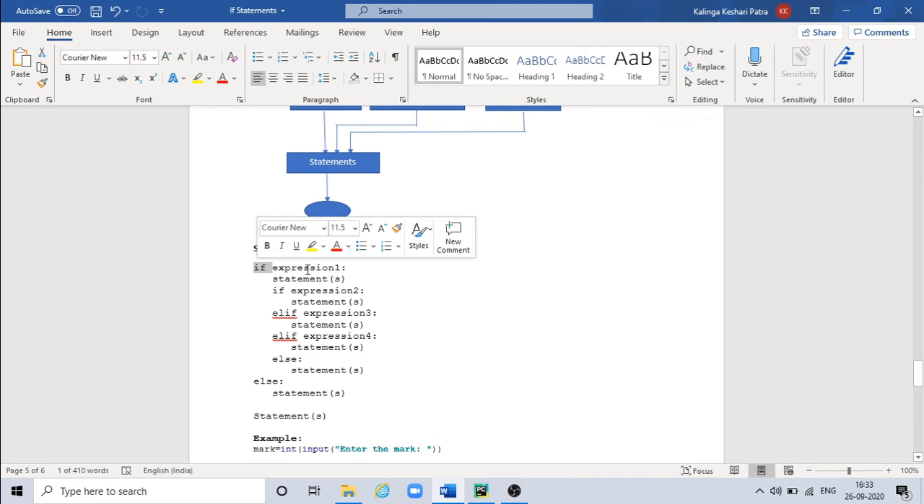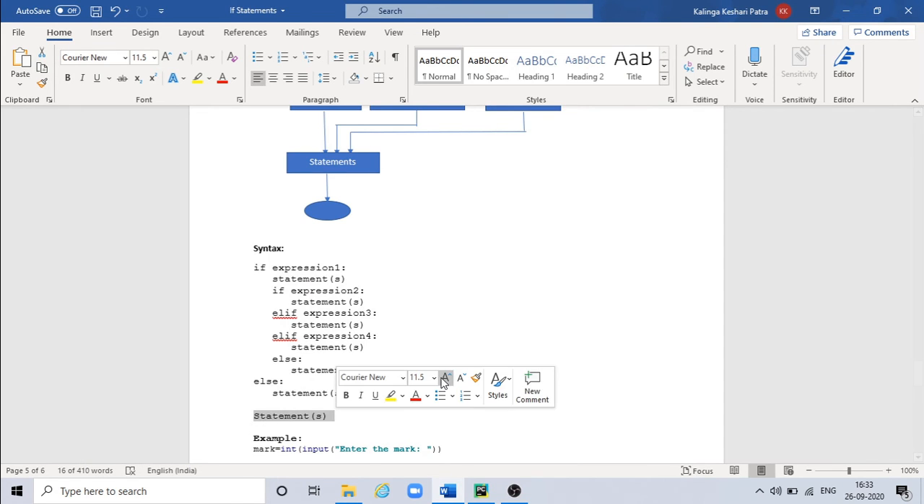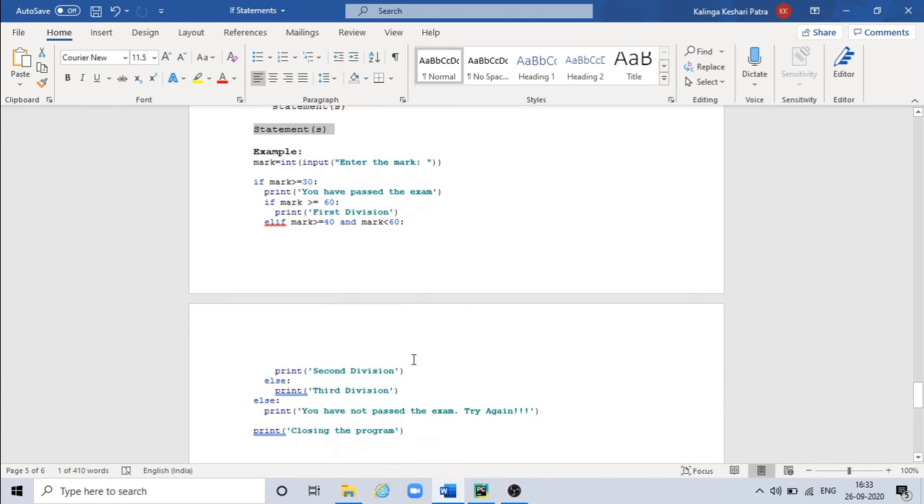If the first expression, that is expression 1, is not true, then it will go to else part and it will execute only this statement. And finally, once it is done, it will just come out of this whole if statement starting from here to here, then it will execute this statement. Let's understand this using this example.